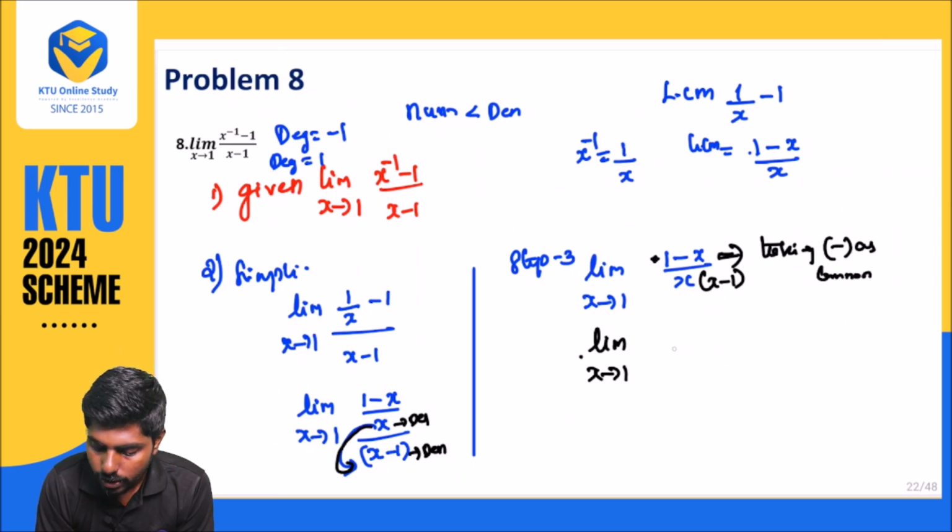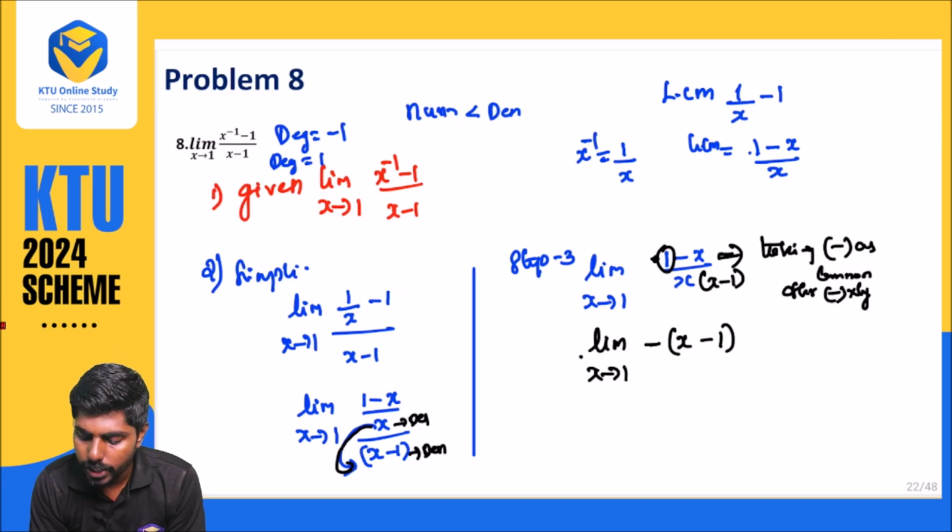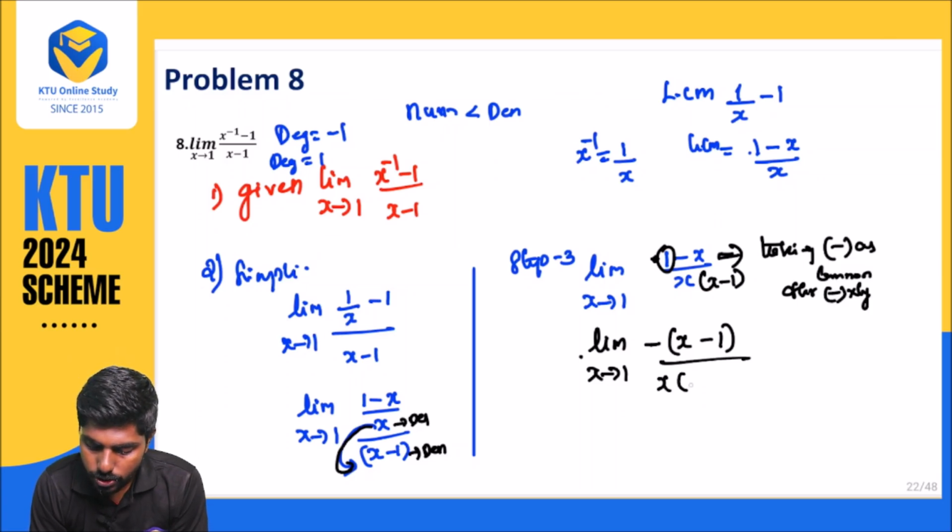What will happen when I take minus outside? This 1 will become minus 1, and this minus x will become plus x. Otherwise, I can just say multiply by a negative value, divided by x into (x minus 1).